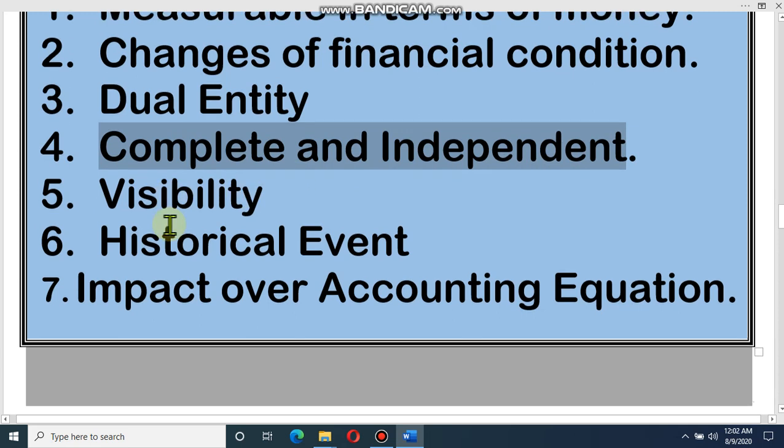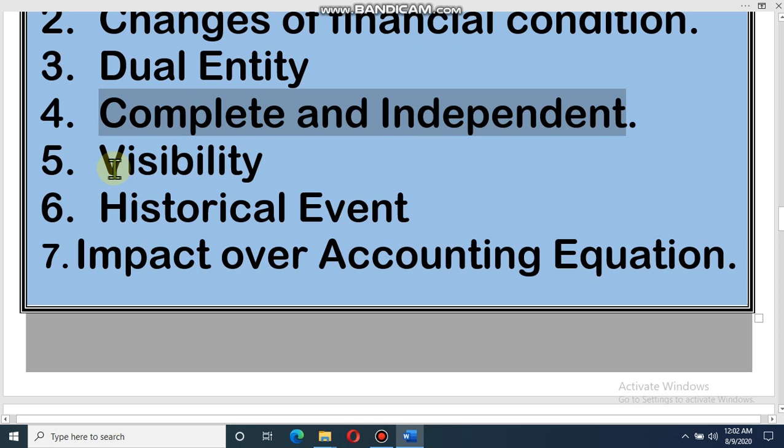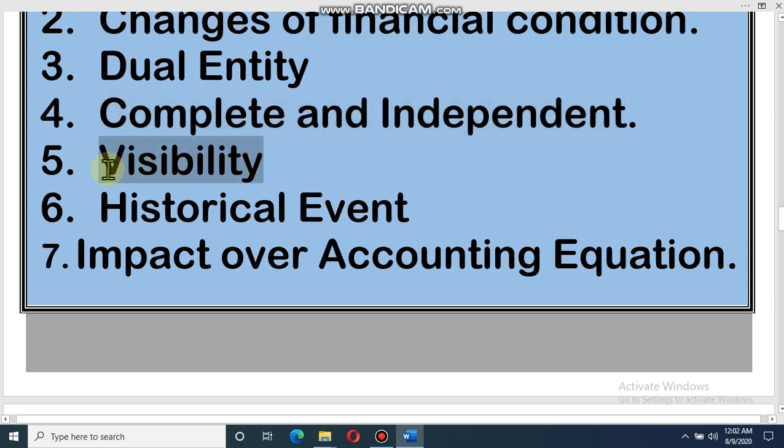Dear student, visibility: a transaction may be visible, may be invisible. That means some transactions you may see, some you may not see. But if it changes the financial condition, then it will be a transaction. For example, depreciation of assets.